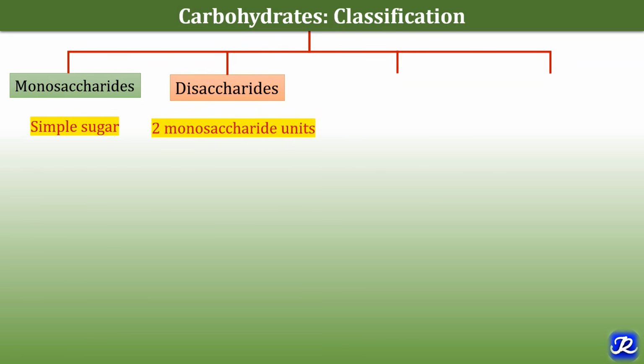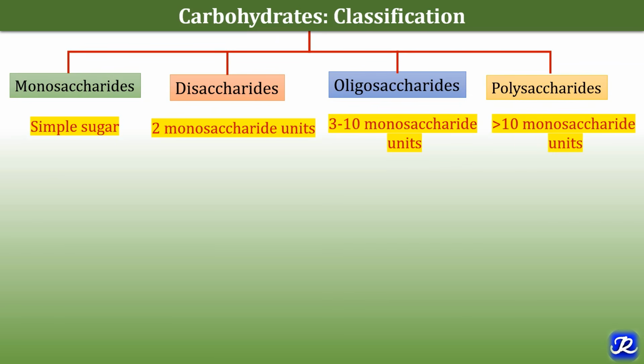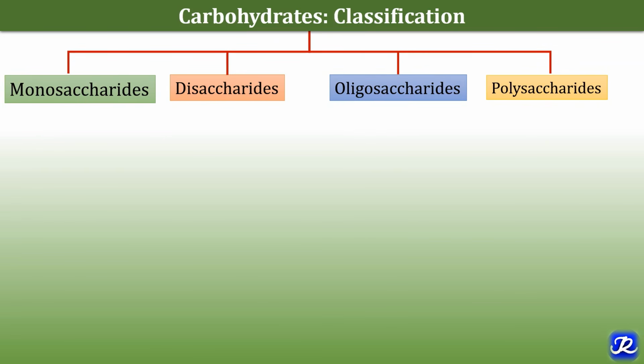Disaccharides contain two monosaccharide units linked together by glycosidic linkage. Oligosaccharides contain 3 to 10 monosaccharide units joined together by glycosidic linkage. And polysaccharides contain more than 10 monosaccharide units. Now let's talk about each group one by one.